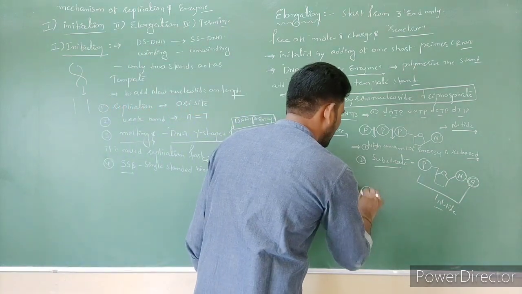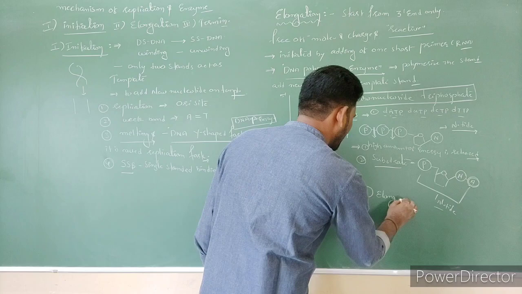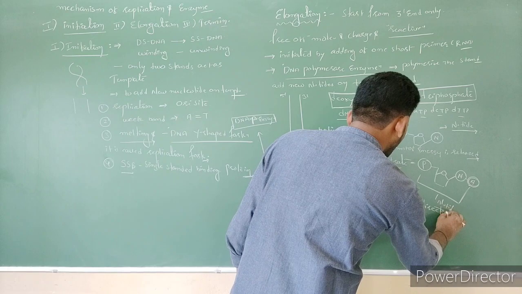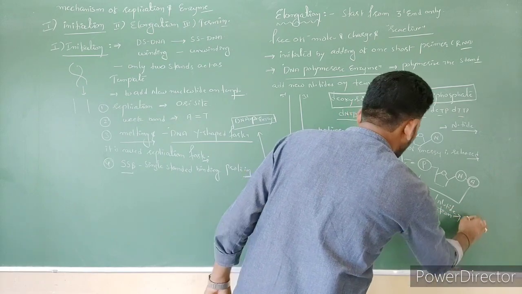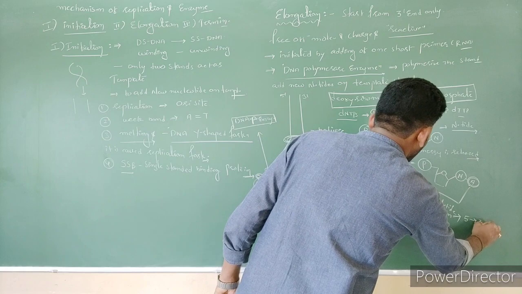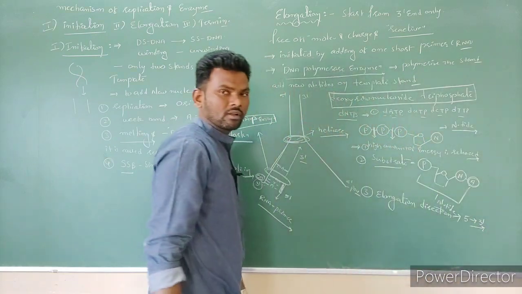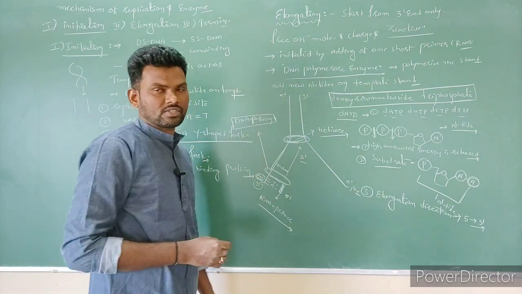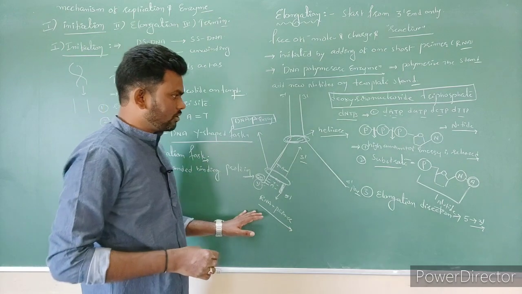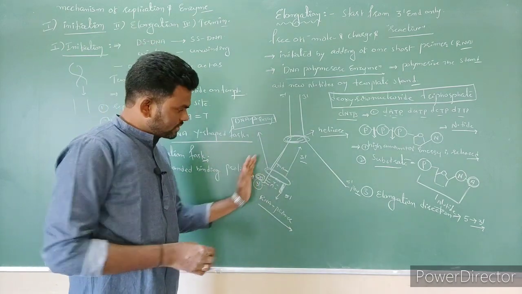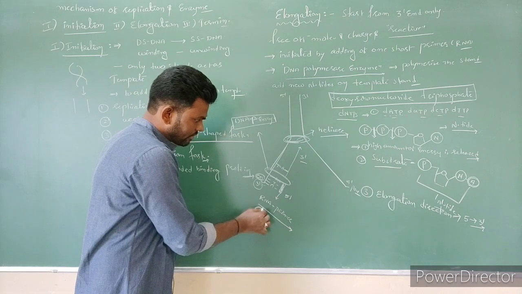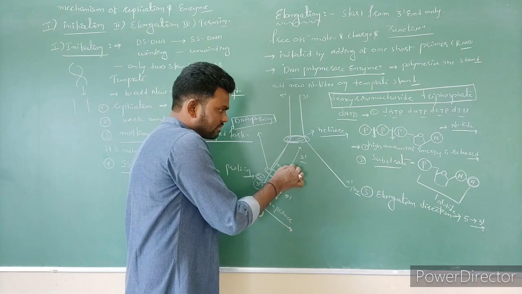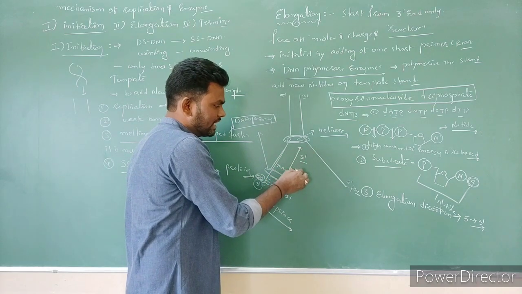The elongation direction is always 5' to 3', right? On which strand? On the 3' strand. So this is actually called elongation. Now the first daughter DNA molecule is formed. This is one daughter DNA, right? The first formation of this strand is called the leading strand.